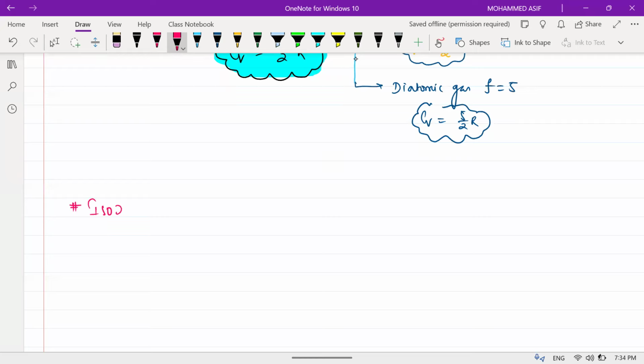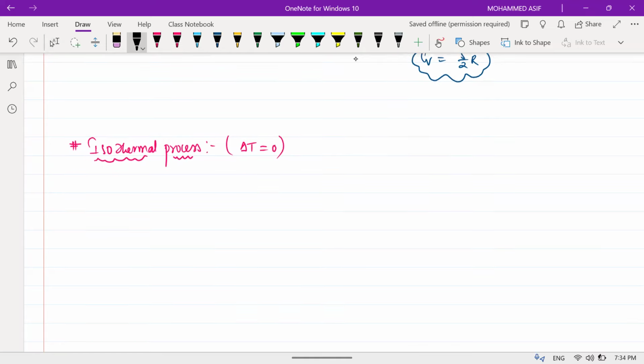Isothermal process. What do you mean by isothermal process? Temperature will be constant. That means delta T will be equal to 0. Am I clear? From the first law of thermodynamics, delta Q is equal to delta U plus work done. If delta T is 0, the change in internal energy will become 0. That means delta Q will be equal to work done. Am I clear?